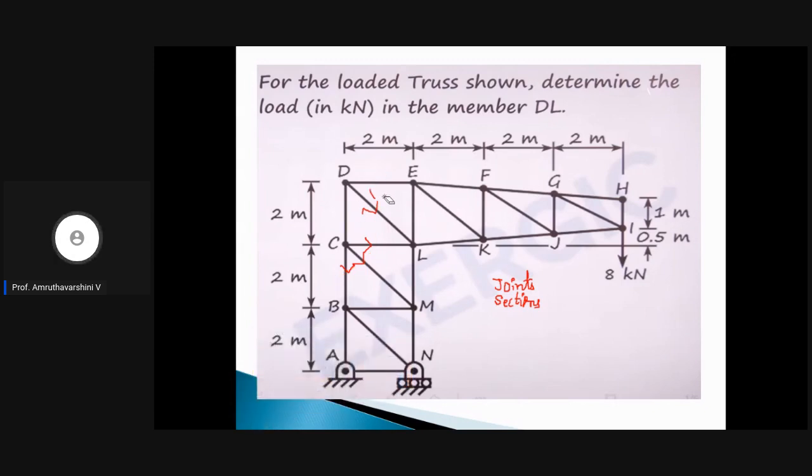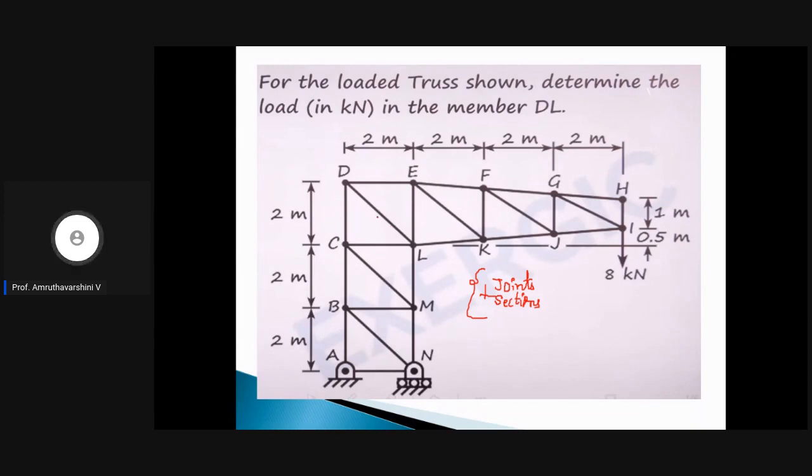How to find the answer in a very quick way? Let me tell you, this frame, this truss looks more complicated, but we can find the answer for DL in just 2 steps. How can we do that? We can make use of both method of joints and method of sections to find out the member force in DL.